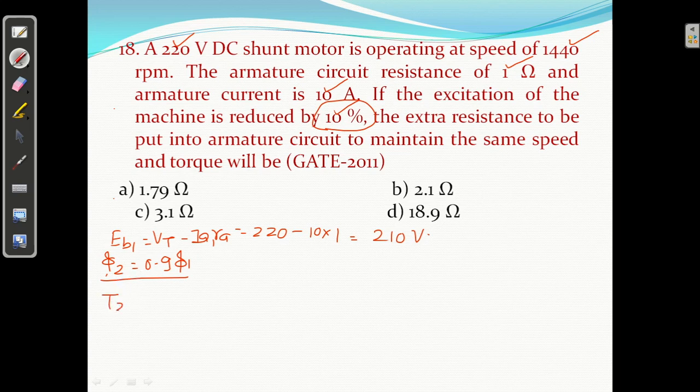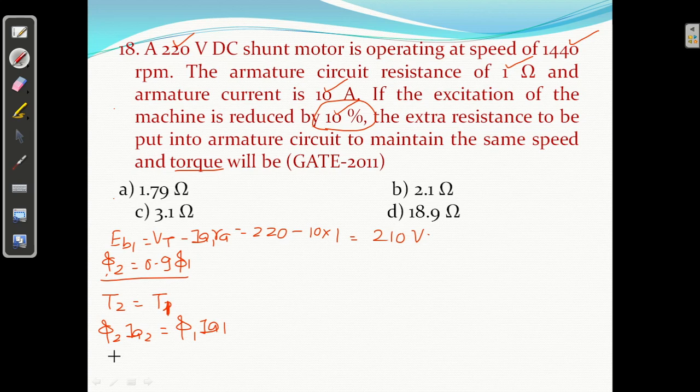Second thing, I have given torque is constant. Same speed and same torque. So T2 equal to T1. T2 is proportional to phi 2 IA2, equal to phi 1 IA1.